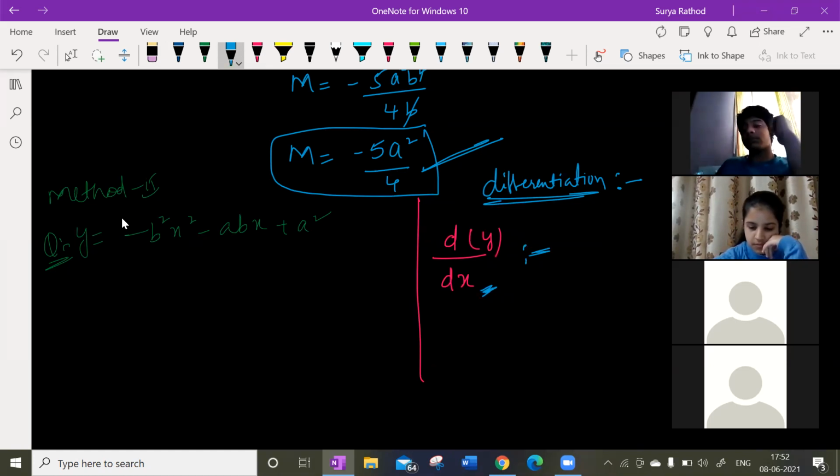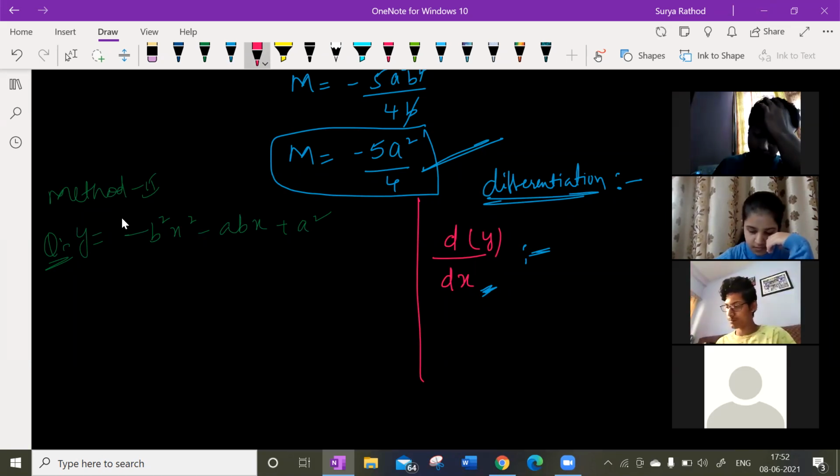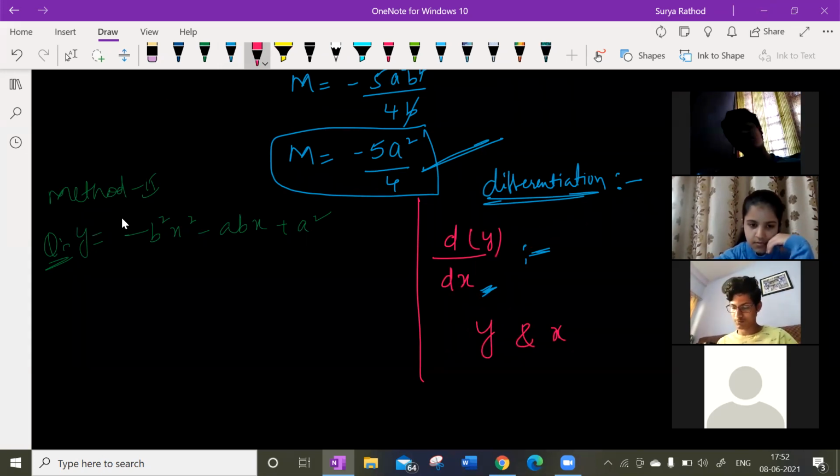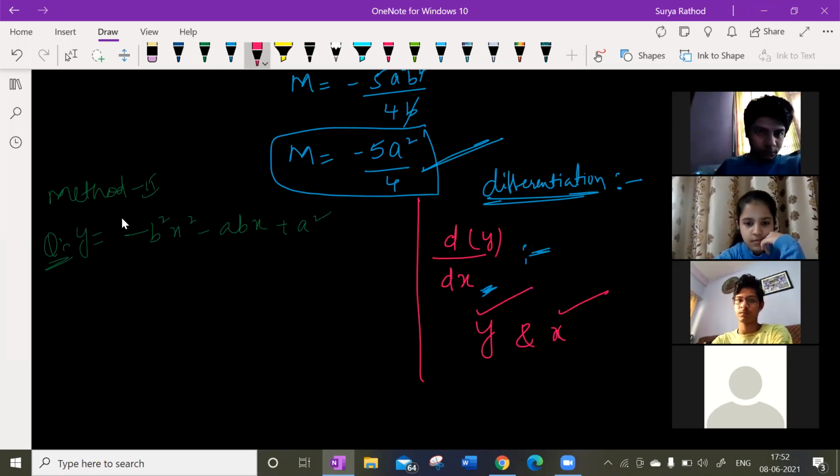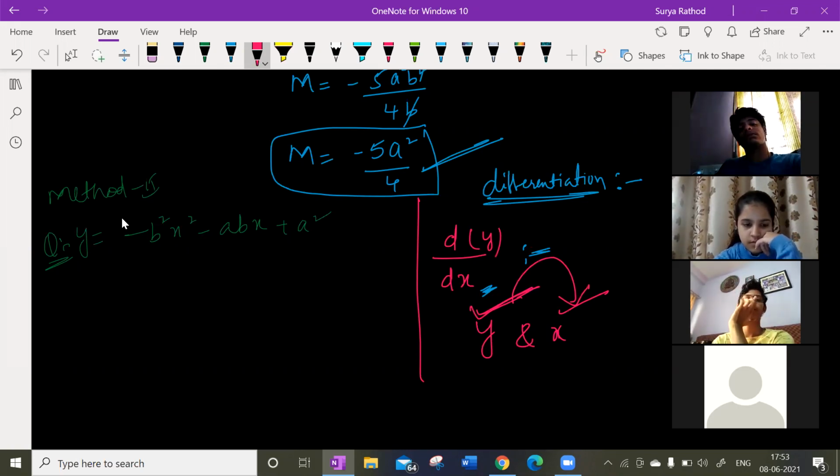And one more definition, simple, guys. You can just define it in your own words: change in one quantity with respect to another quantity. So what are the two quantities we have over here? Two quantities, y and x. If I change y, my x is going to change like that. So change in one quantity with respect to the other quantity. If one quantity changes, the other quantity is going to change.